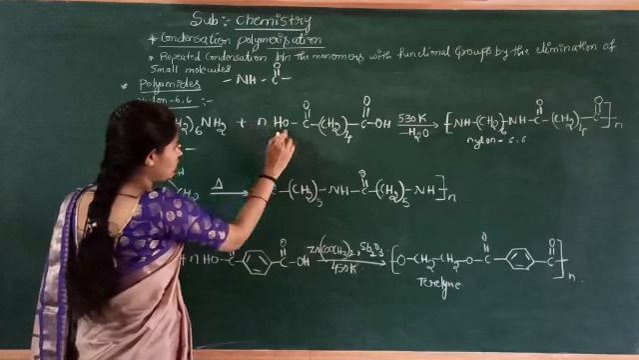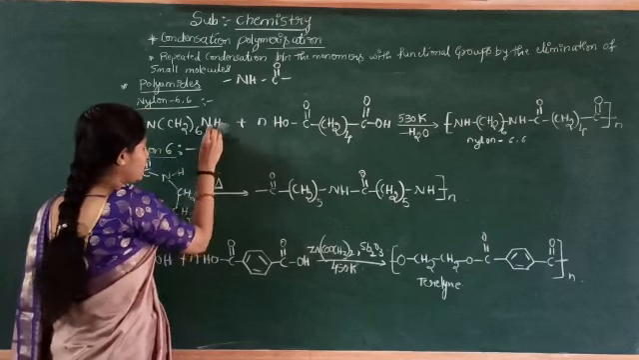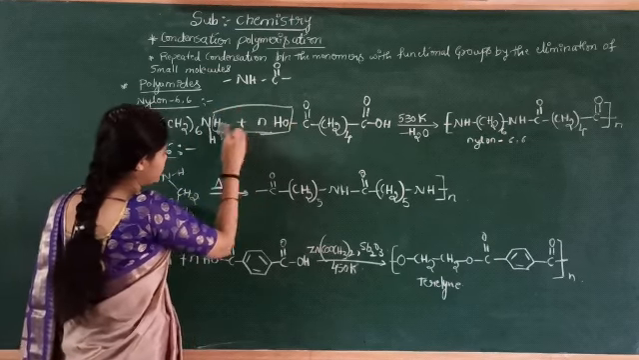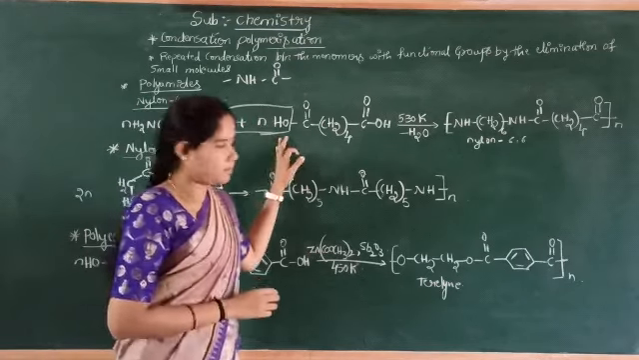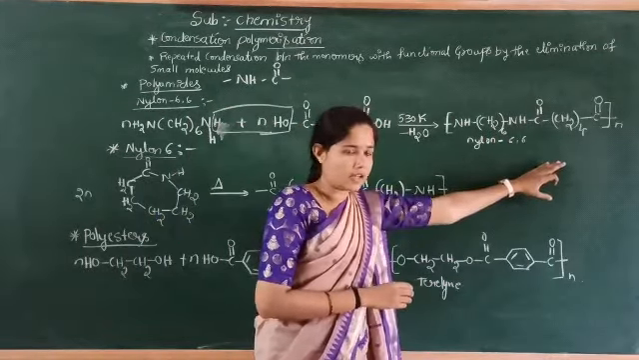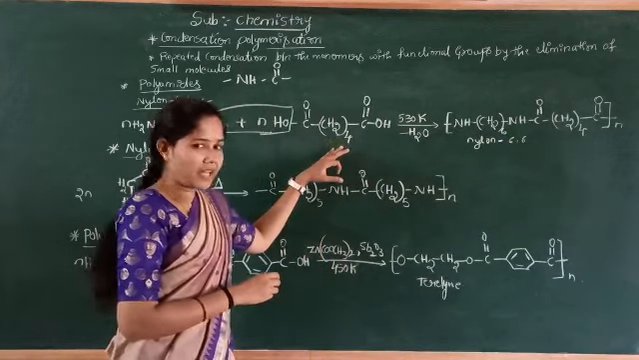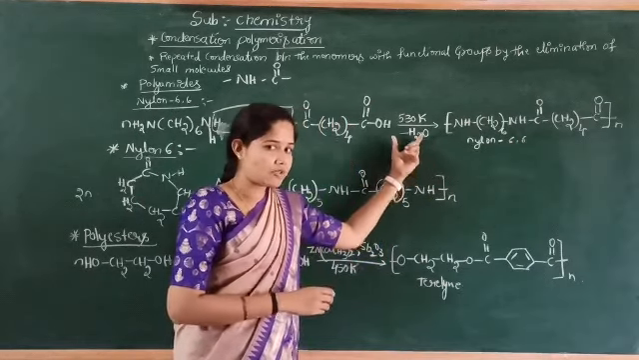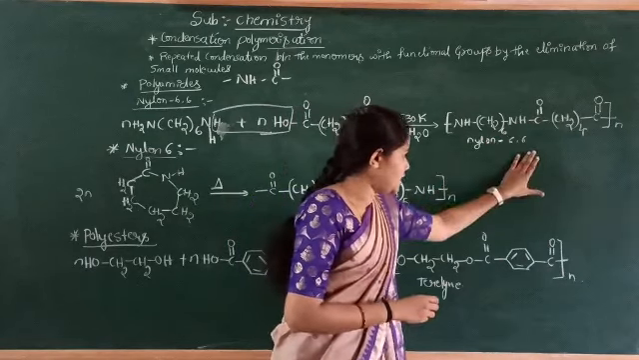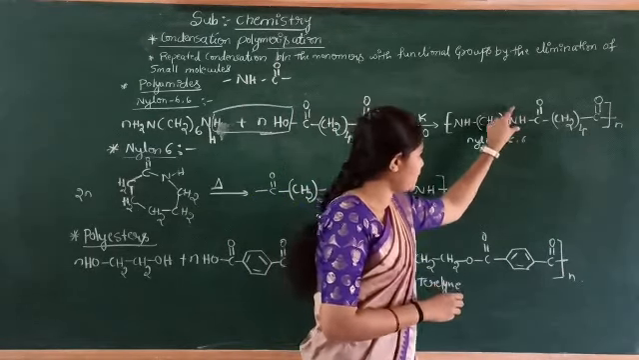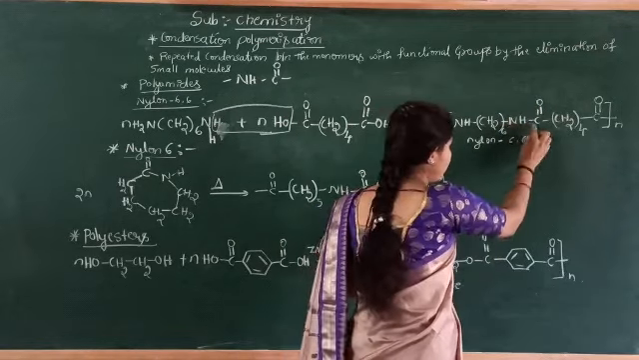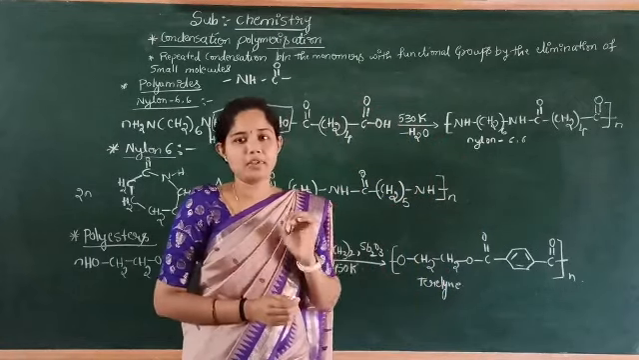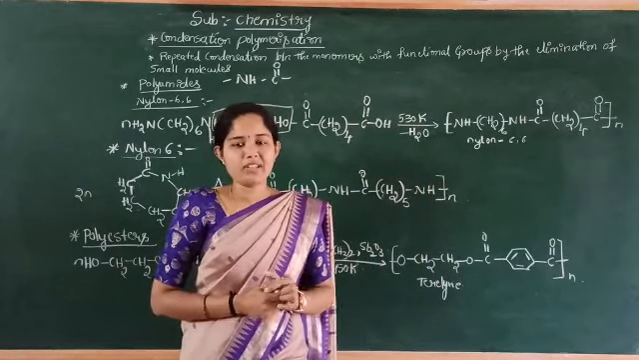Here what happens? Here we have one OH and here we have NH2. Here the elimination of a water molecule, H2O, takes place. Like this, adipic acid and hexamethylene diamine undergo condensation with the elimination of a small molecule like water, which gives nylon 6,6. By the elimination of one water molecule, we have NHCO, that is the amide linkage, between the two monomer units, that is between adipic acid and hexamethylene diamine.